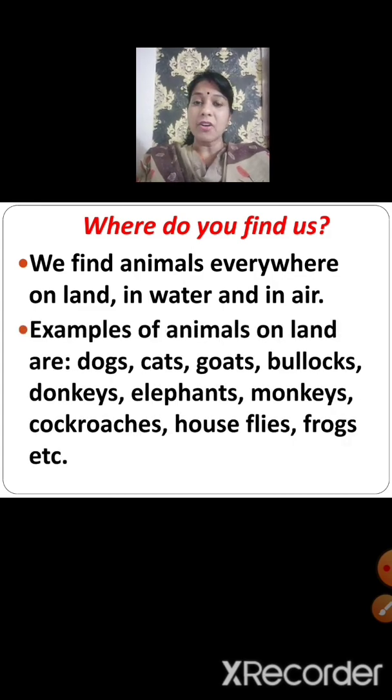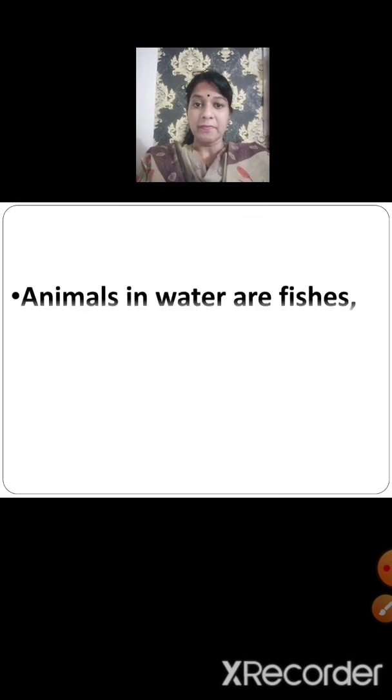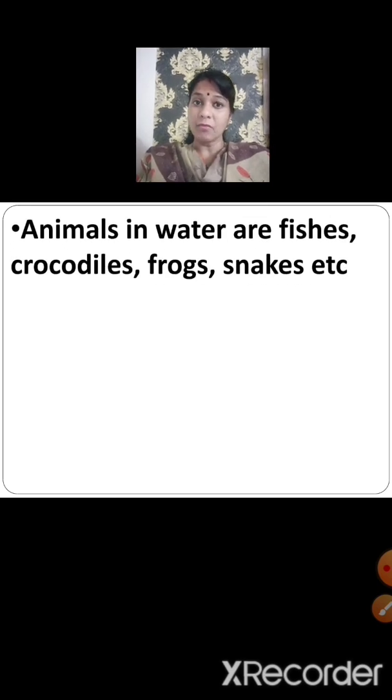Examples of animals on land are dogs, cats, goats, bullocks, donkeys, elephants, monkeys, cockroaches, houseflies, frogs, etc. Children, here I have mentioned only a few animals, but there are many more animals on land. We find animals in water. Animals in water are fishes, crocodiles, frogs, snakes, etc.